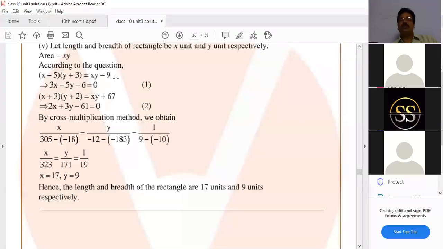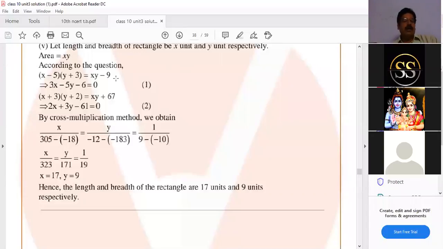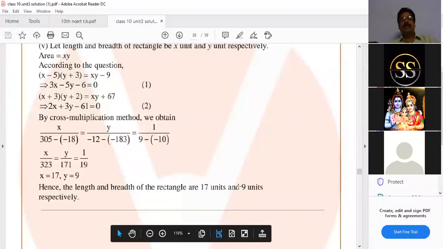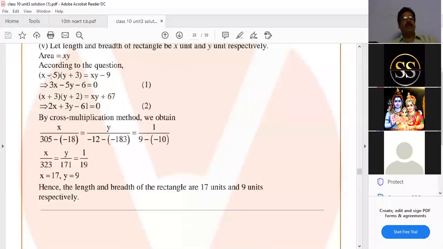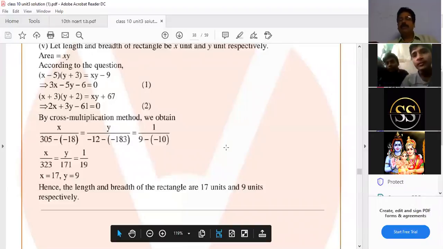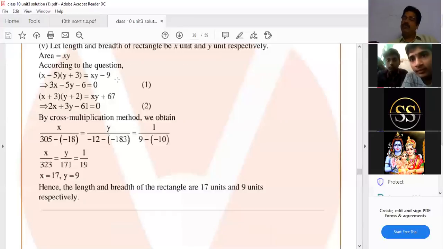Once again, I'm telling, wait. See, length 17, breadth 9. Now length decreases by 5 means 12 units: 17 minus 5, 12. Breadth 9, 9 plus 3, 12. 12 twelves are 144, that is the LHS side. RHS side, original area means 17 nines are 153. 153 minus 9, 144. LHS side 144, RHS side 144.